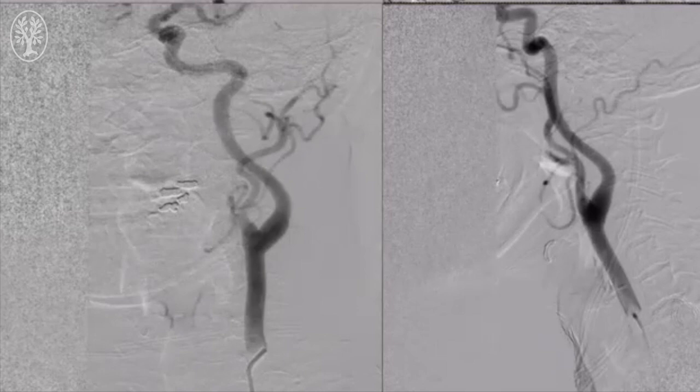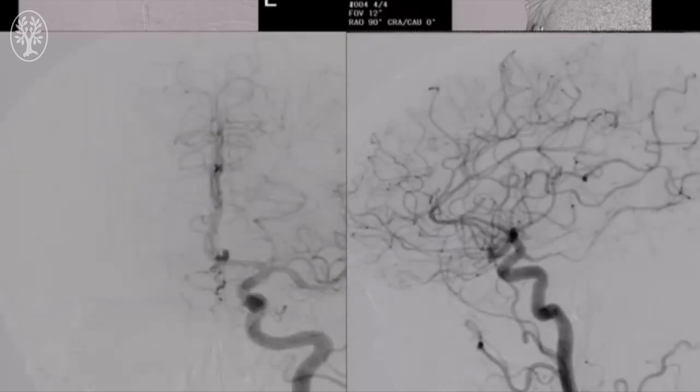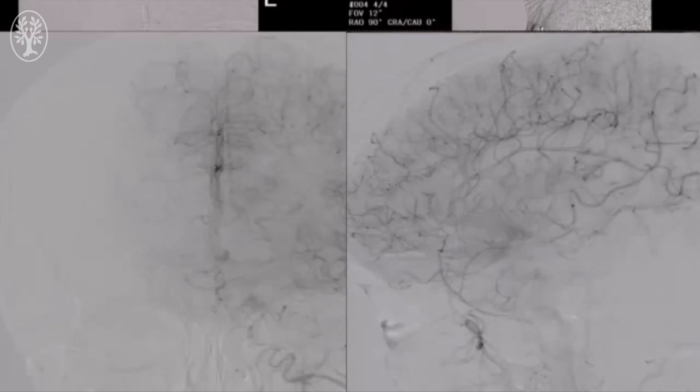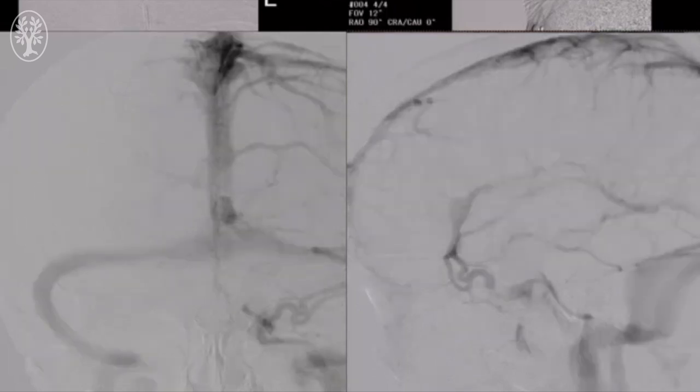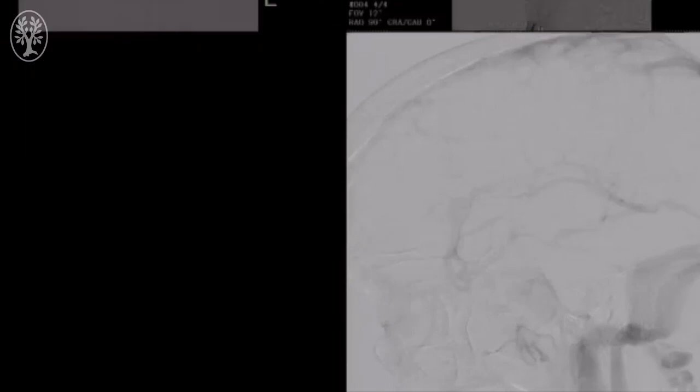We started with the left internal carotid artery, cervical view, and also intracranial view, and we can see that there is minimal to no flow into the right internal carotid artery distribution. So the left internal carotid artery is not supplying significantly to the other side.